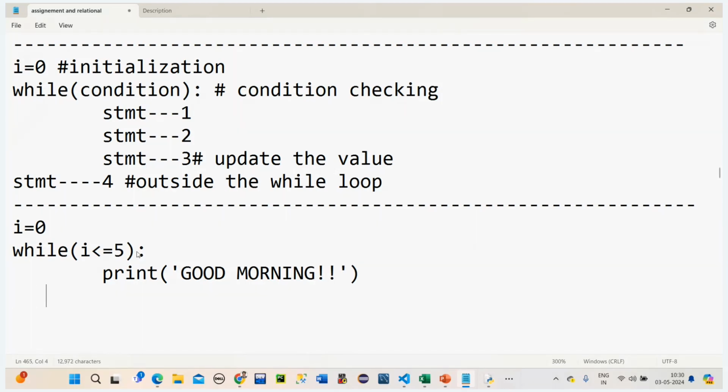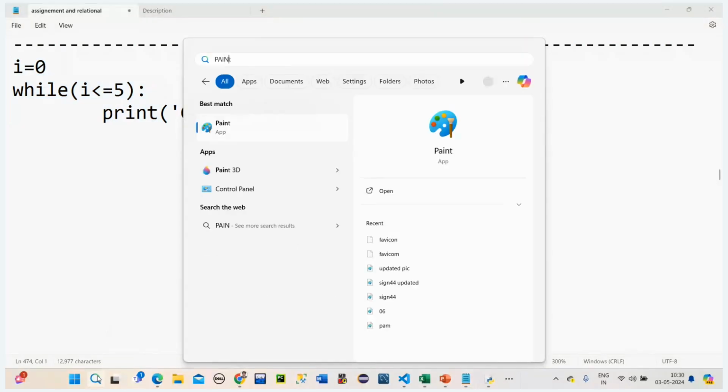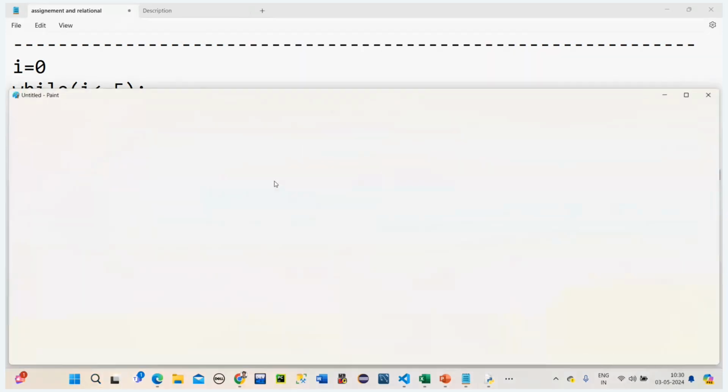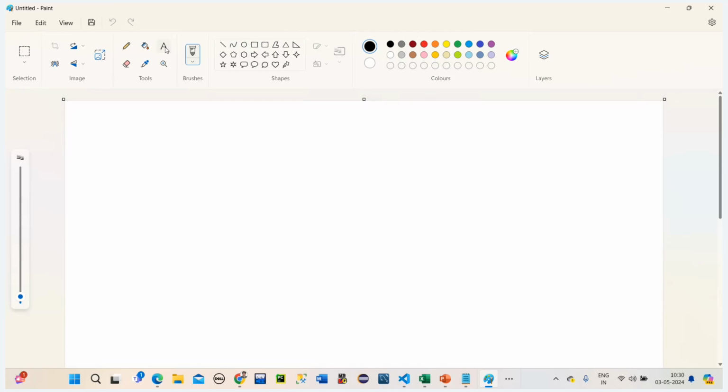Now, once this is done, what else do we need to give? Updating. Now let's understand one point here. I'll explain this in Paint so that it will be better. So this I'm copying here.